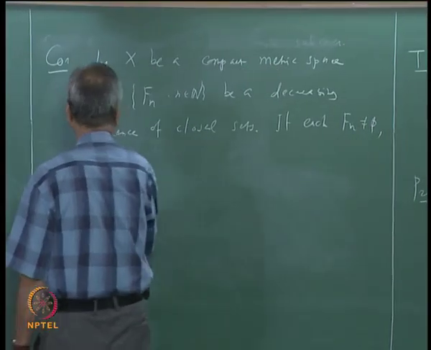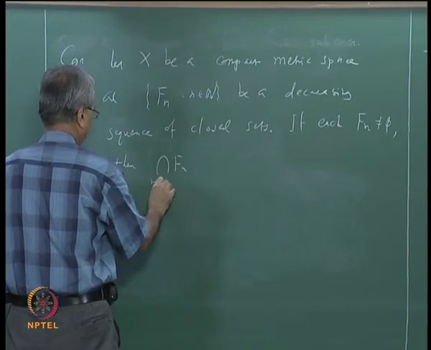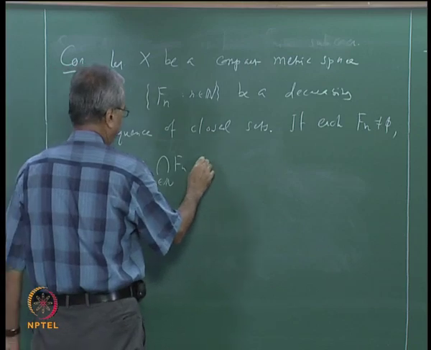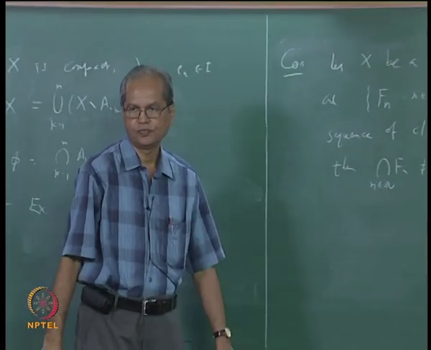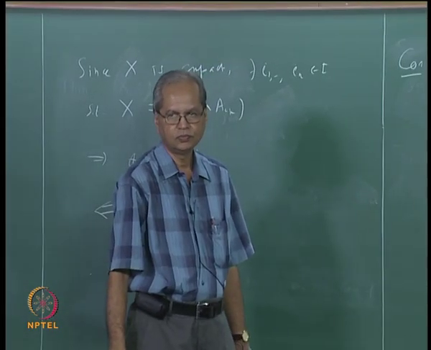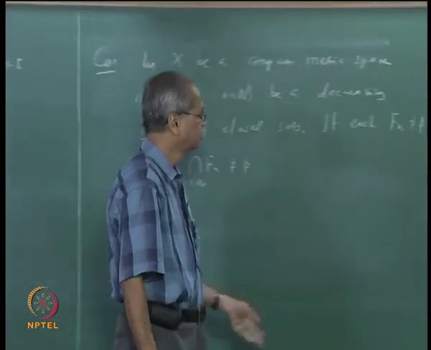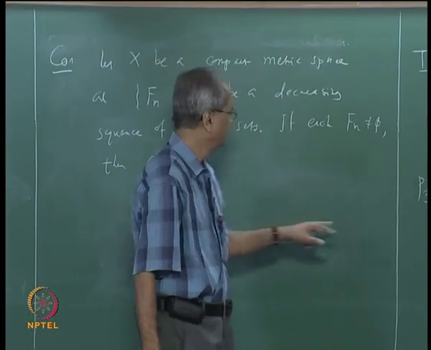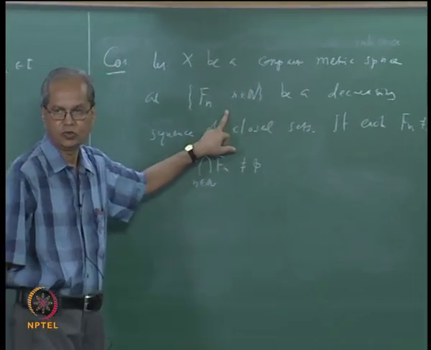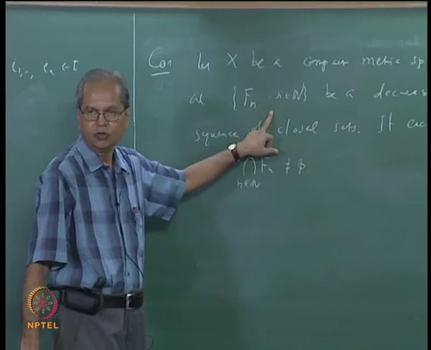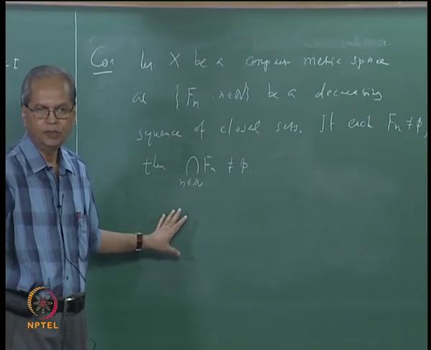If each Fn is non-empty, then the intersection of Fn, n belonging to N, is also non-empty. And this follows from this theorem in a straightforward manner, because if each Fn is non-empty, then this family has the finite intersection property, and hence the intersection over the whole family must also be non-empty.